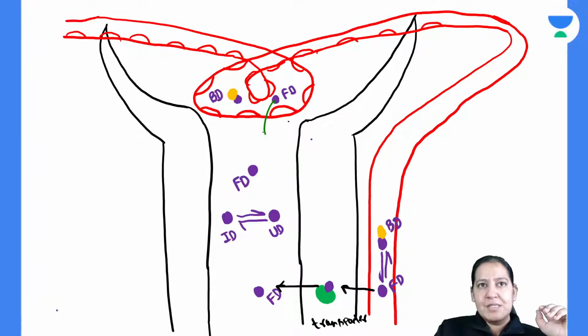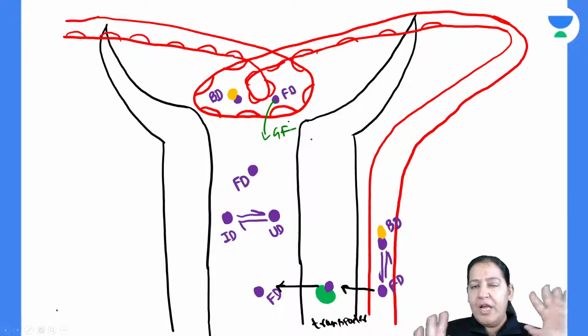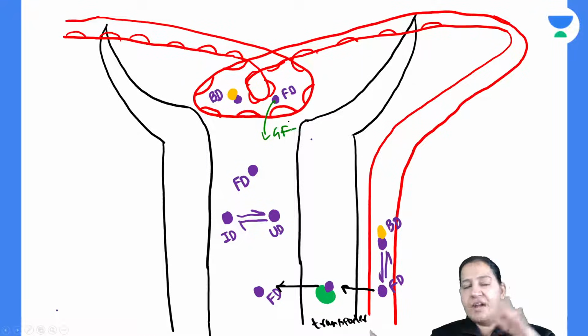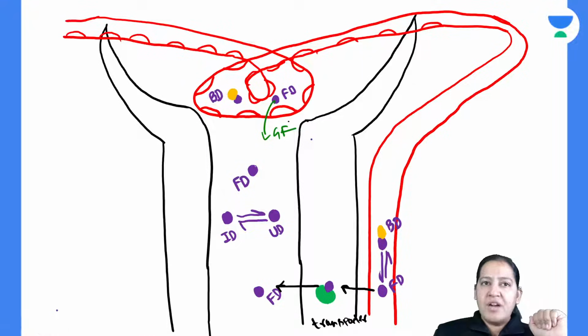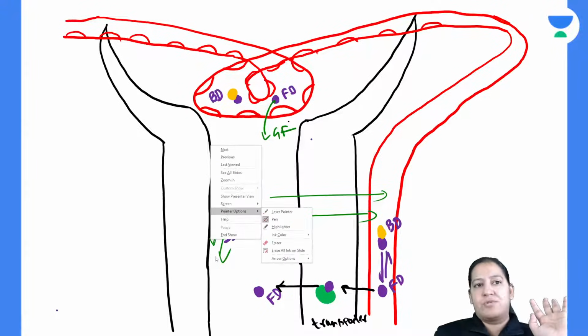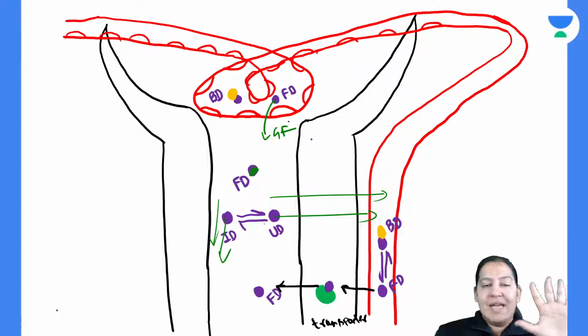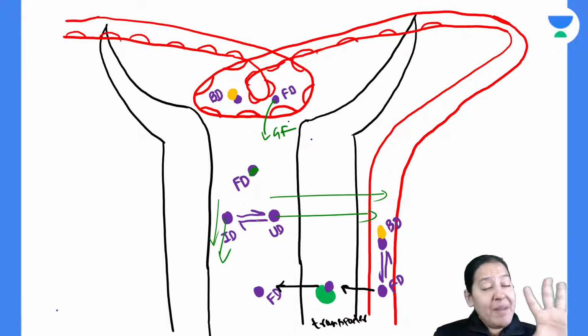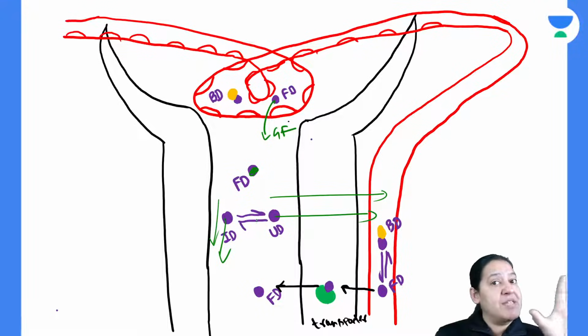See the first step, this is glomerular filtration. It depends only on plasma protein binding. Only free drug can cross, bound cannot cross. After coming here, there are two possibilities: lipid soluble or insoluble, ionized or unionized. Unionized can be reabsorbed, ionized excreted. Lipid soluble can be reabsorbed, and lipid insoluble can be excreted. So that was the summary of this, and it is pH dependent. Opposite medium is required for excretion, same medium is required for absorption.